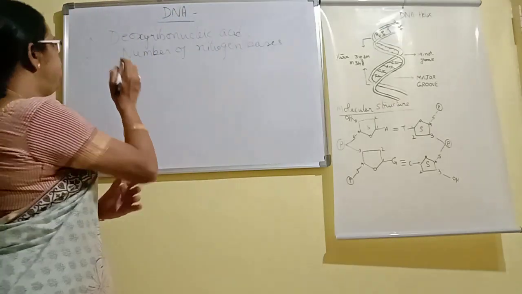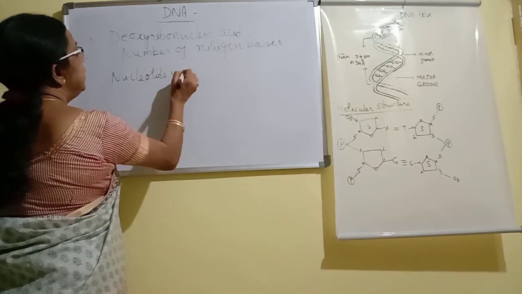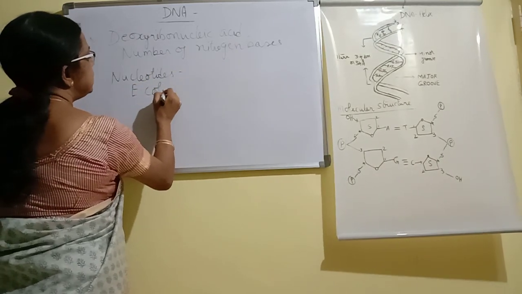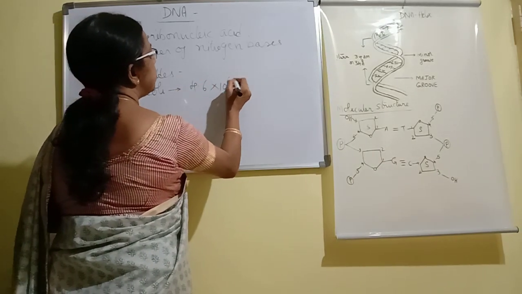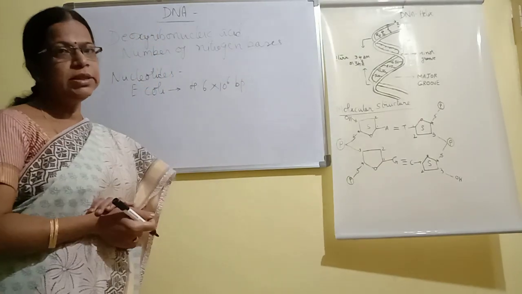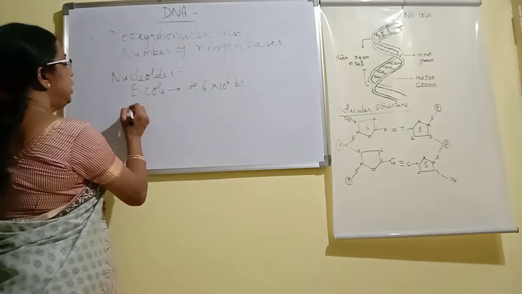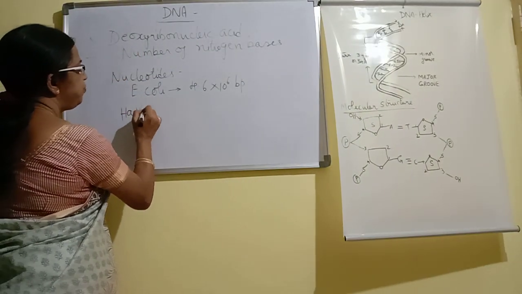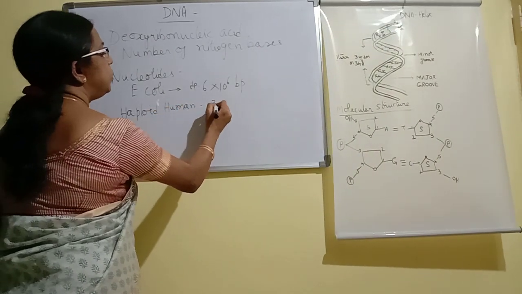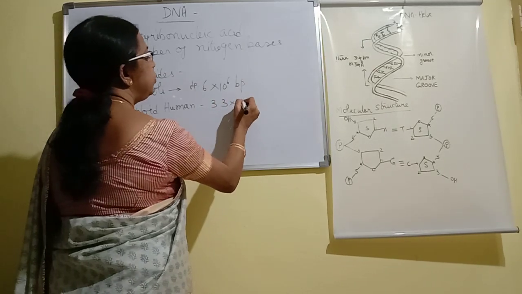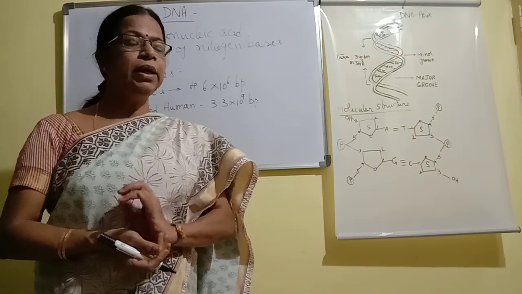For example, the nucleotides present in E. coli, that is in bacteria, are present as 4.6 into 10 to the power of 6 base pairs. Whereas in a haploid human cell, it is about 3.3 into 10 to the power of 9 base pairs.